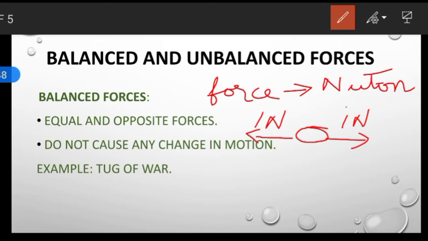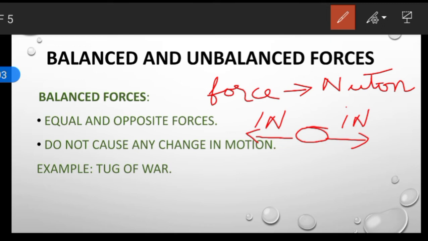So force is a vector quantity. So what do you mean by vector quantity? The quantity which has both magnitude and direction is called a vector quantity. So force is also a vector quantity.